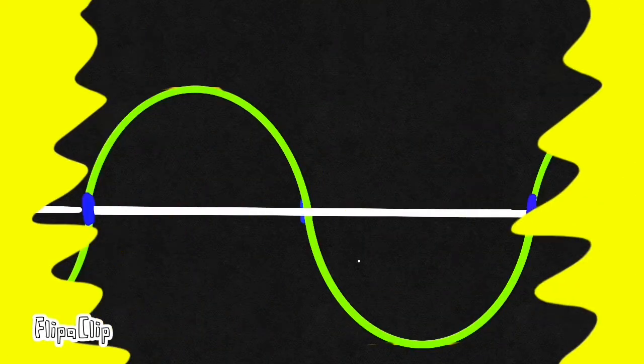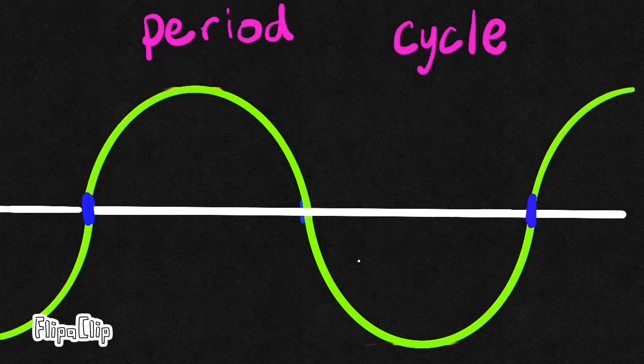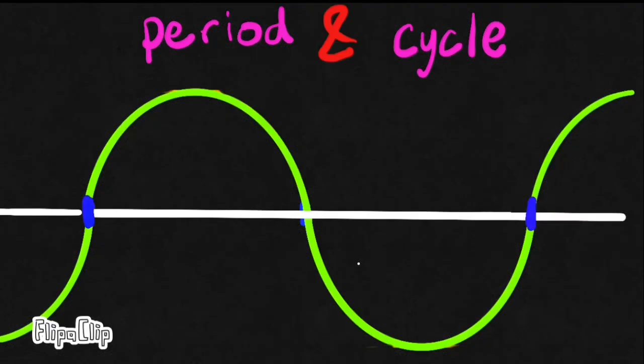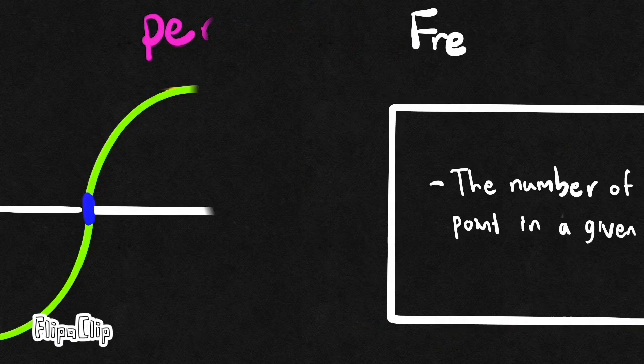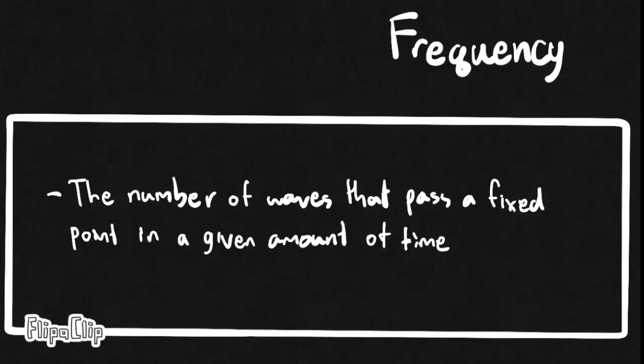Period is the time for a particle on a medium to make one complete vibration cycle, and cycles are pairs of a maximum value and a corresponding minimum value. Both period and cycle have the same range, which is the starting point to the next starting point. They can be between the crest or trough point, or at the point when the displacement is zero. Lastly, frequency is the number of waves that pass a fixed point in a given amount of time.